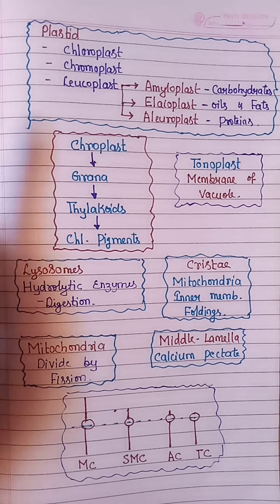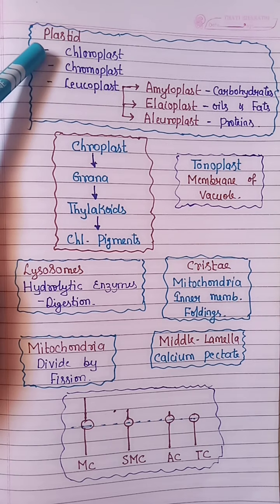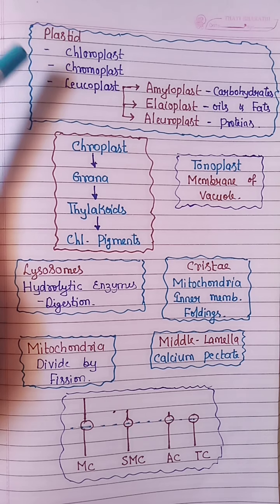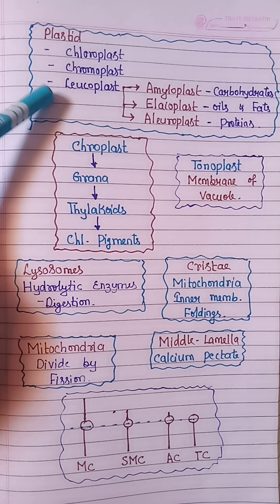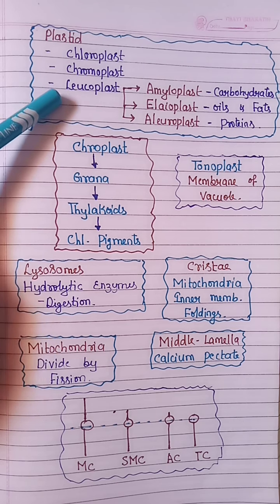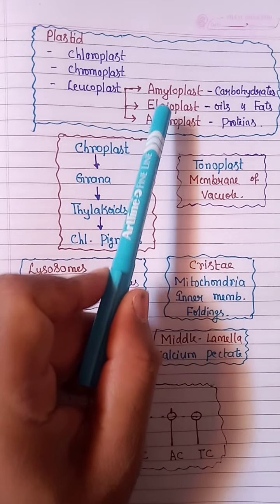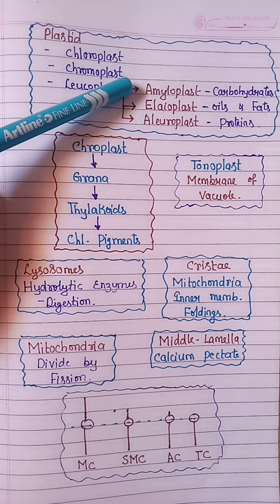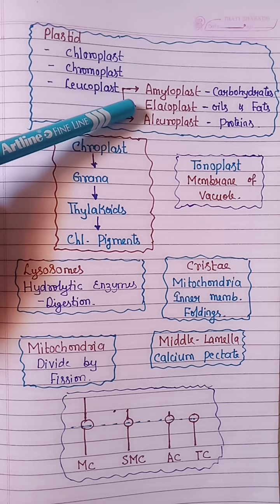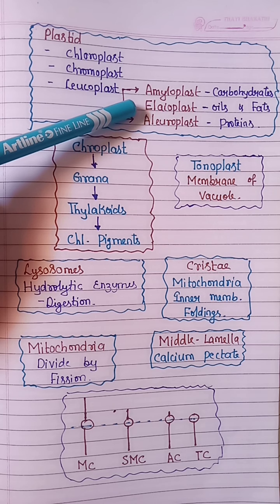In plant cells, there are 3 types of plastids: chloroplast having chlorophyll pigments, chromoplast having carotenoids, and leucoplast that does not have any pigment but is again divided into 3 types based on the type of food it stores. If it stores carbohydrates, it is called amyloplast. If it stores oils and fats, elaioplast.